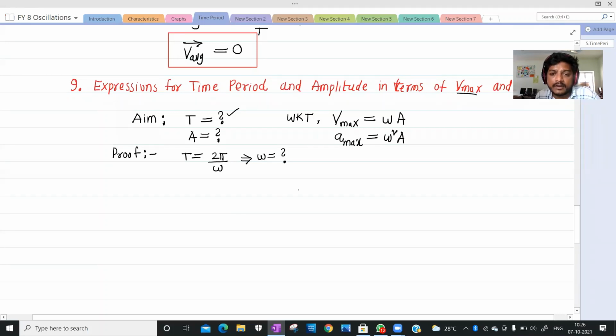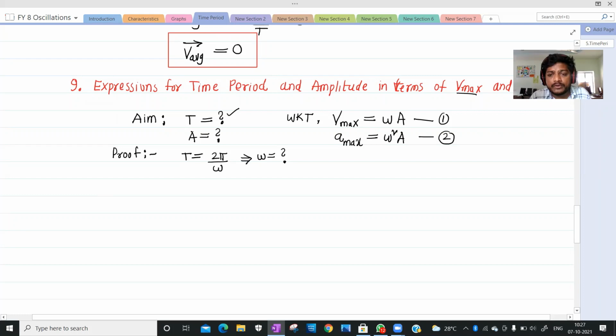So we have this expression and we have this expression. From these two expressions, can we find out omega? So this is equation 1.